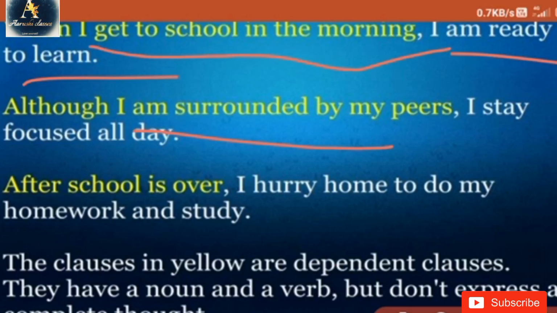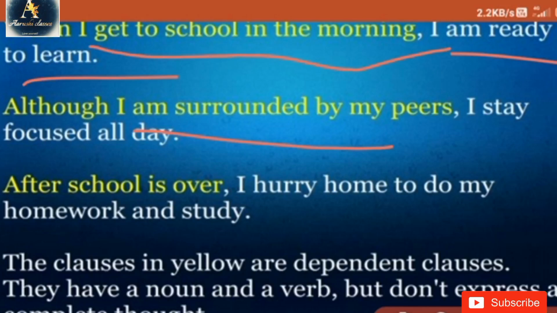When I get to school in the morning. Now listen, this sentence is not making sense. So, this is a dependent clause. Now in simple words, you guys can say that a sentence which doesn't make sense is known as a dependent clause.